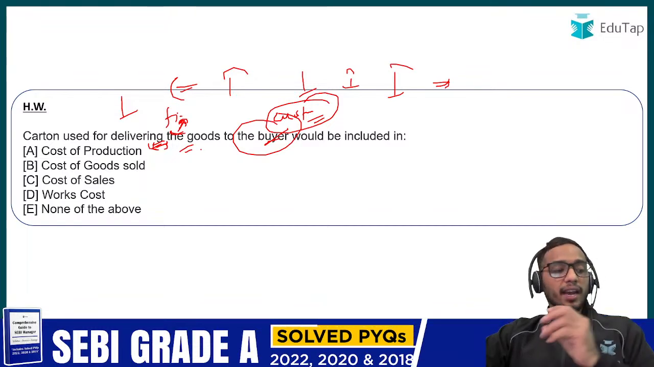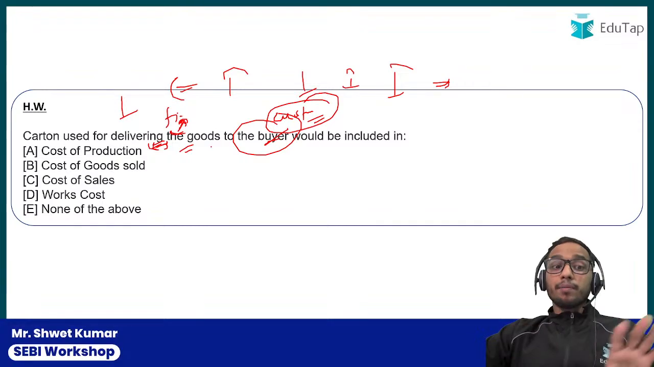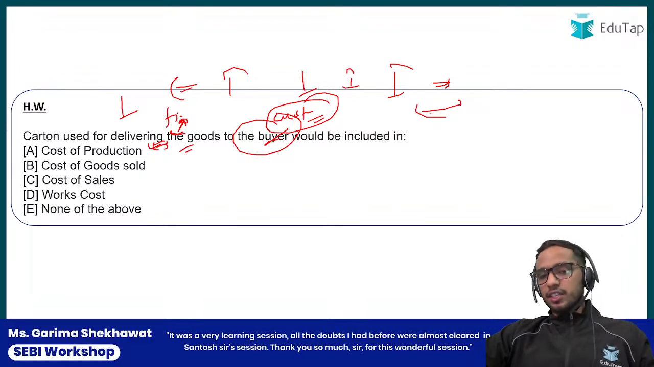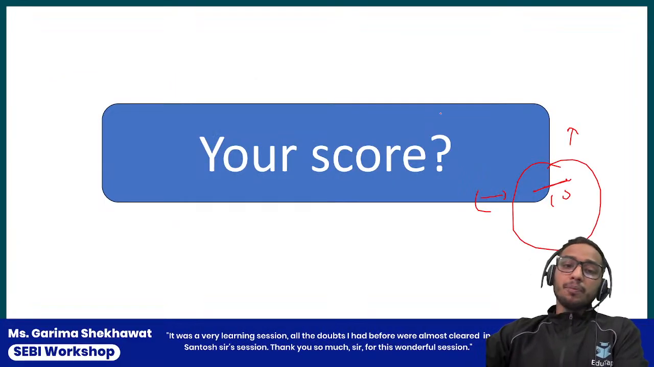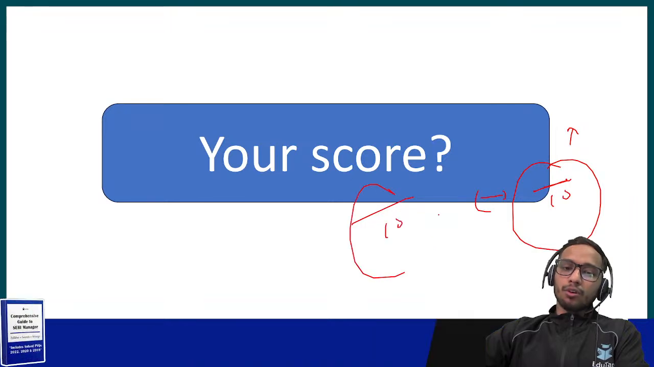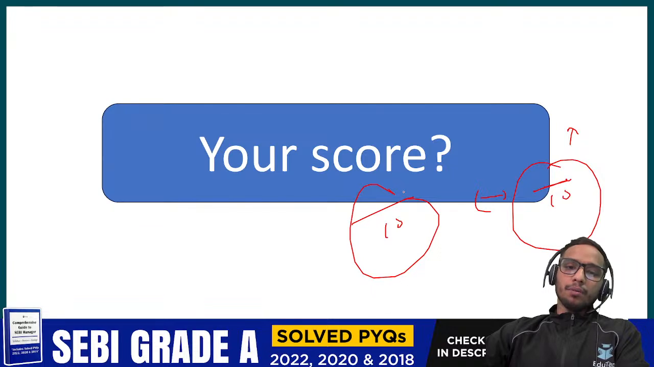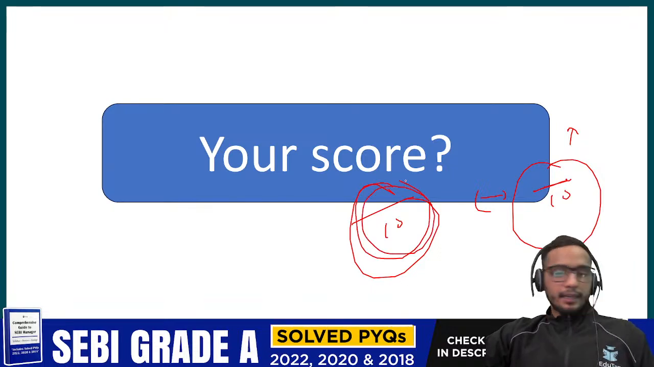I'm not giving you the answer here, because I want everyone to comment after the session is over. You have to comment this, and plus you have to comment your score out of 10, excluding this homework question. Comment how many marks you have got out of 10 questions.